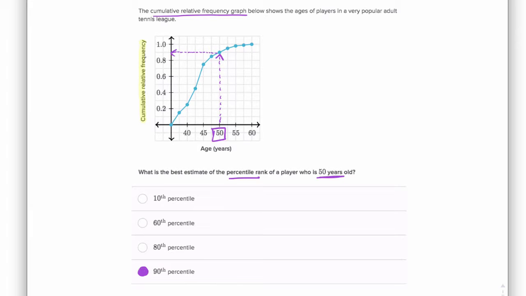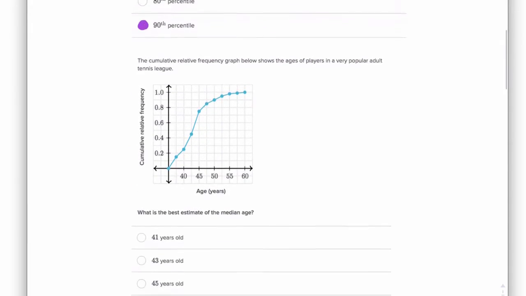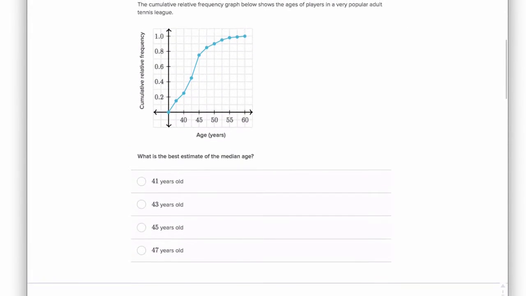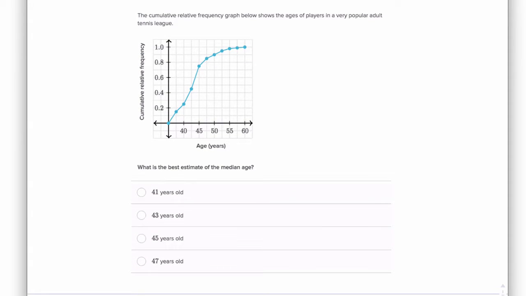Let's try another one here. So this problem deals with the same data in the same graph, but now it asks us, what is the best estimate of the median age? And that might not be apparent right away from this graph what the median is. So we need to think about median in terms of cumulative relative frequency.